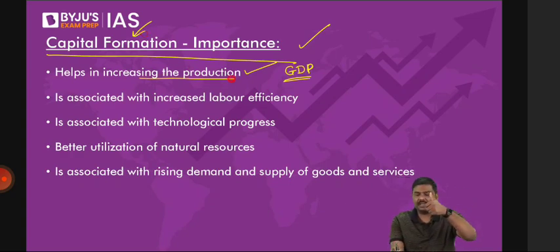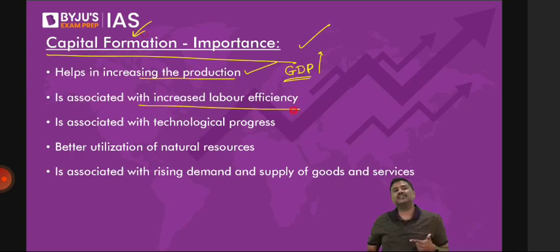Second, it is also associated with efficiency of labor. Yes or no? It will be self-evident. You will set up a manufacturing facility. You will ask the people to work in the manufacturing facility. Are we not using the labor efficiency? Imagine from one machine, now we will switch over to another machine. Latest technology, capital formation. If you bring in the latest technology, don't you think worker productivity will increase? Right? So labor efficiency is also associated with technological progress.